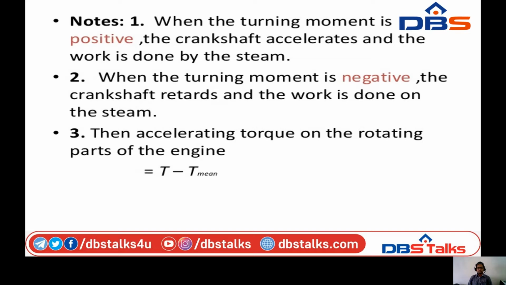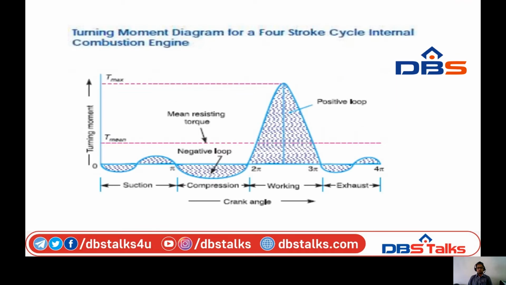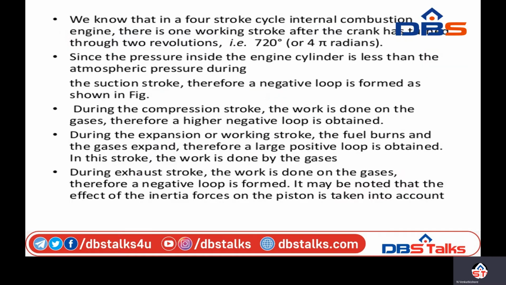Then the turning moment diagram for a four-stroke cycle internal combustion engine.